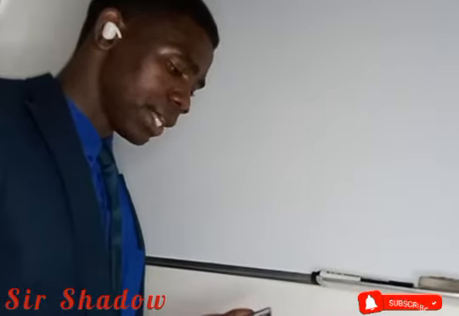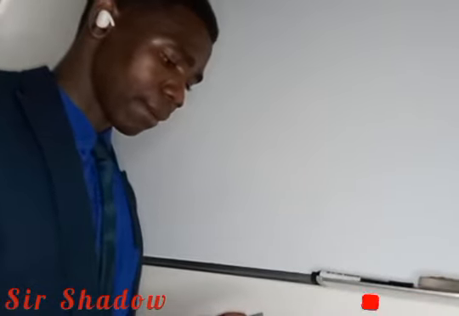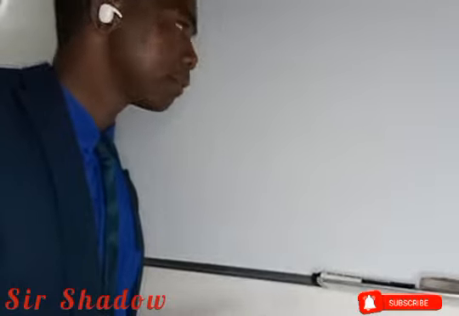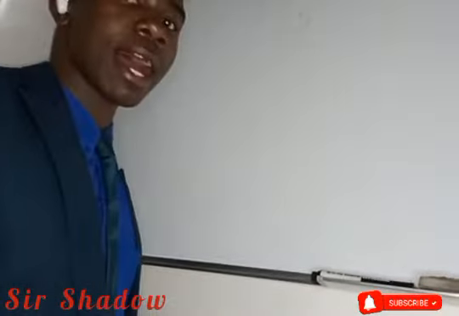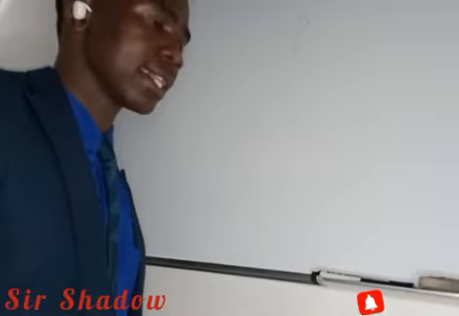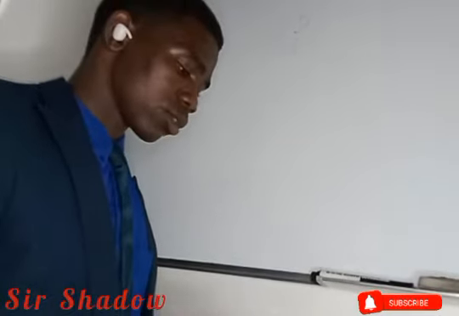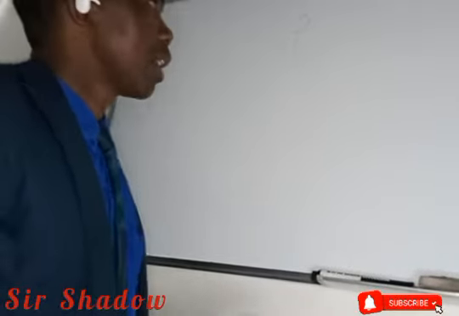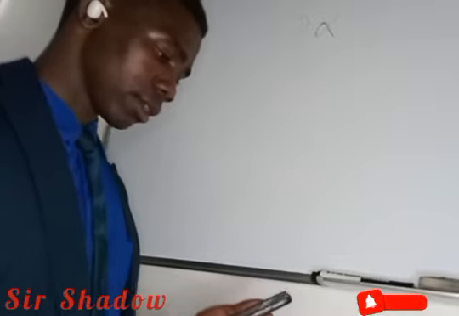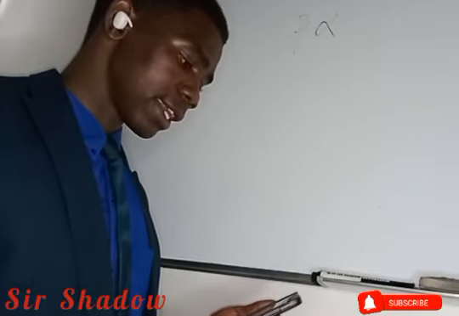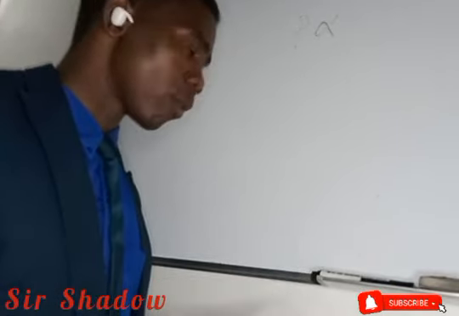If we are told p is directly as the cube of r, which means we have to put this sign. P varies directly as the cube of r.